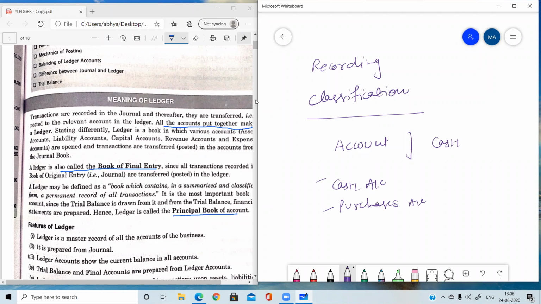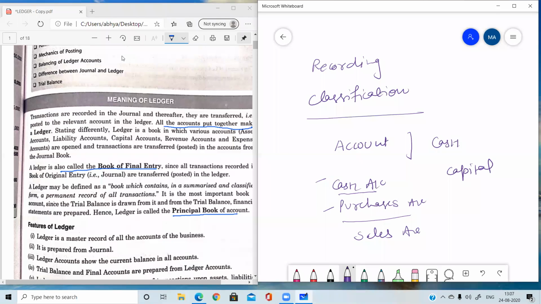Similarly, different accounts will be prepared. It means the similar nature transactions are put together under a particular head, which is the name of the account. In cash account, all the cash transactions will be there, in purchase account, all the purchase transactions, in sales account, all the sales transactions, and similarly in capital account, all the capital transactions.